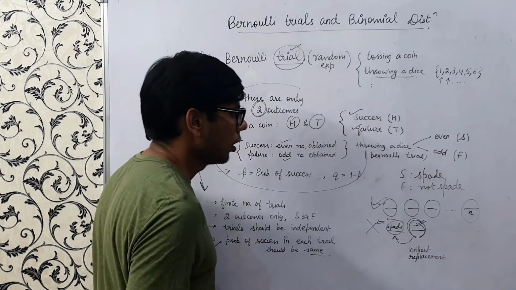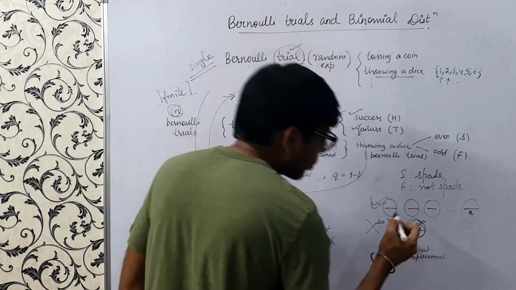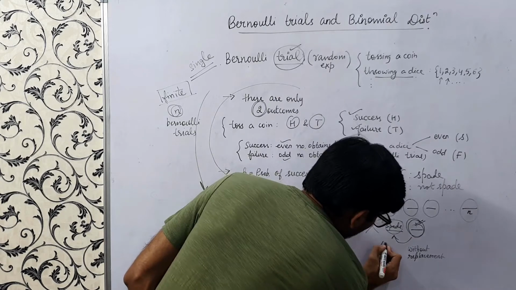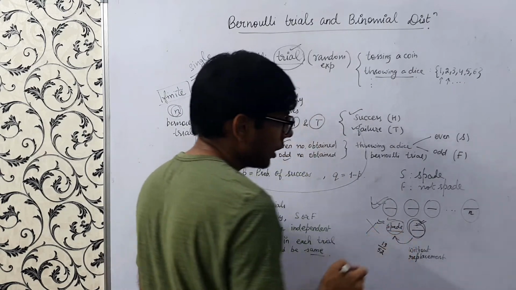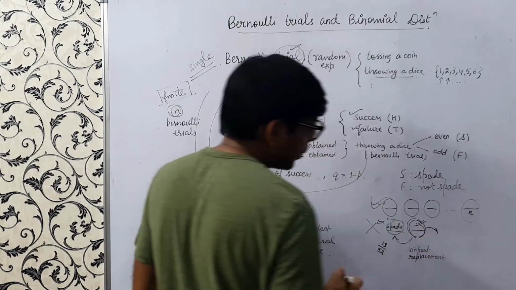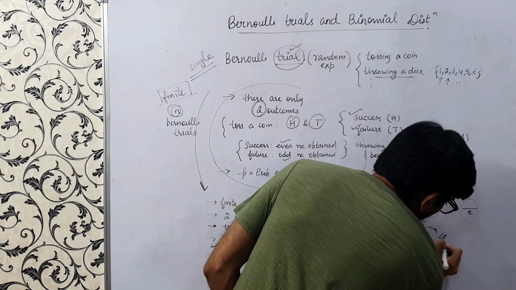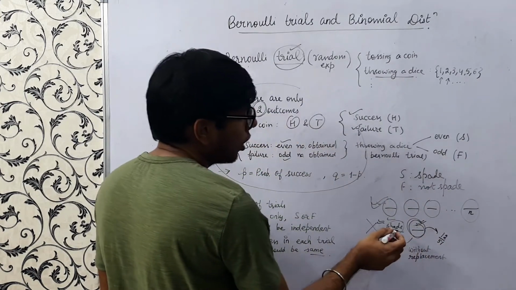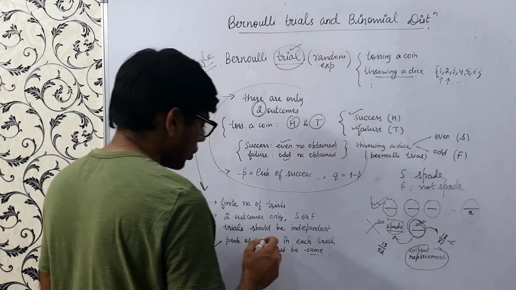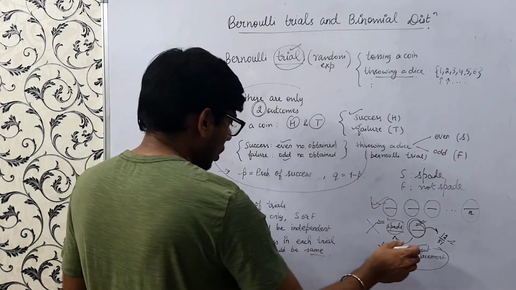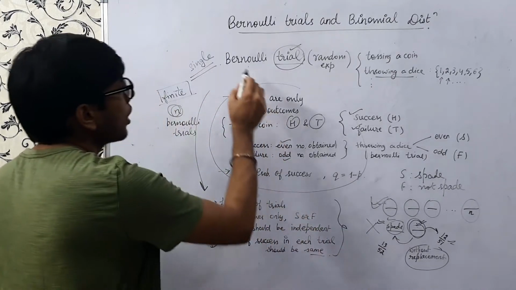Here the probability of spade is 13 by 52, because there are 13 spades. But in the next draw the probability of spade is 12 by 51, because we have already drawn one spade, and when we draw without replacement, the probability changes. So this property is not satisfied. These are the four properties of Bernoulli trials.